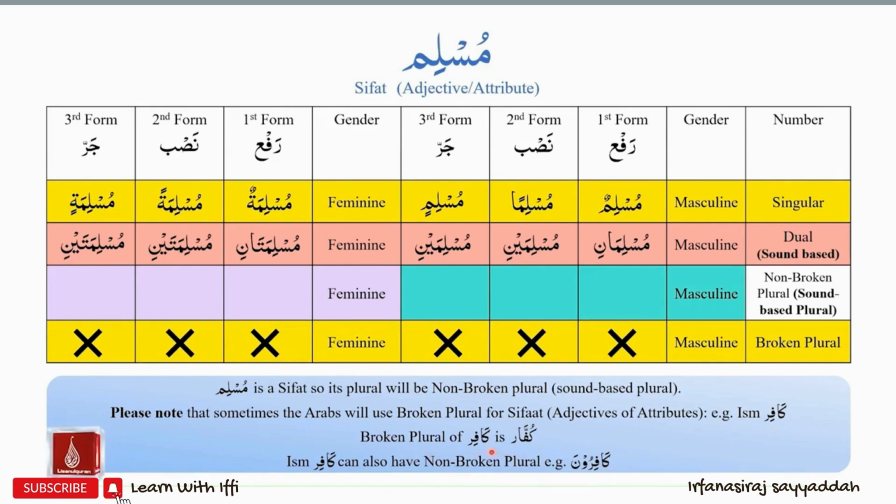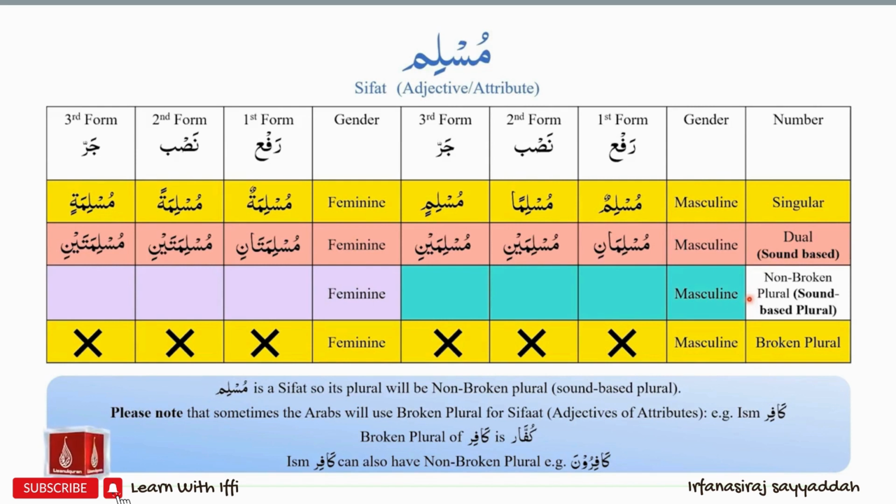And kafir is also used in the non-broken plural form such as kafiruna. So for ism kafir, we will have both versions, that is the broken plural form and the non-broken plural form. But for an ism like Muslim, we only use the sound-based plural ending or the non-broken plural form.